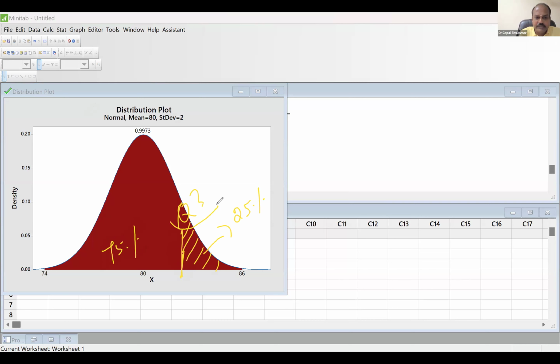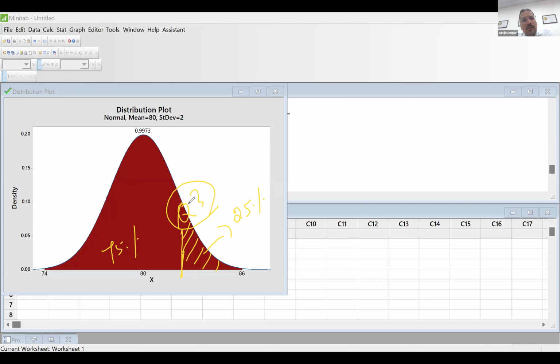If a point divides your distribution in this ratio, the point is known as Q3. Do you understand? Okay, sir. A point that divides your distribution in the ratio of 75 on the left side and 25 on the right side is called quartile 3.